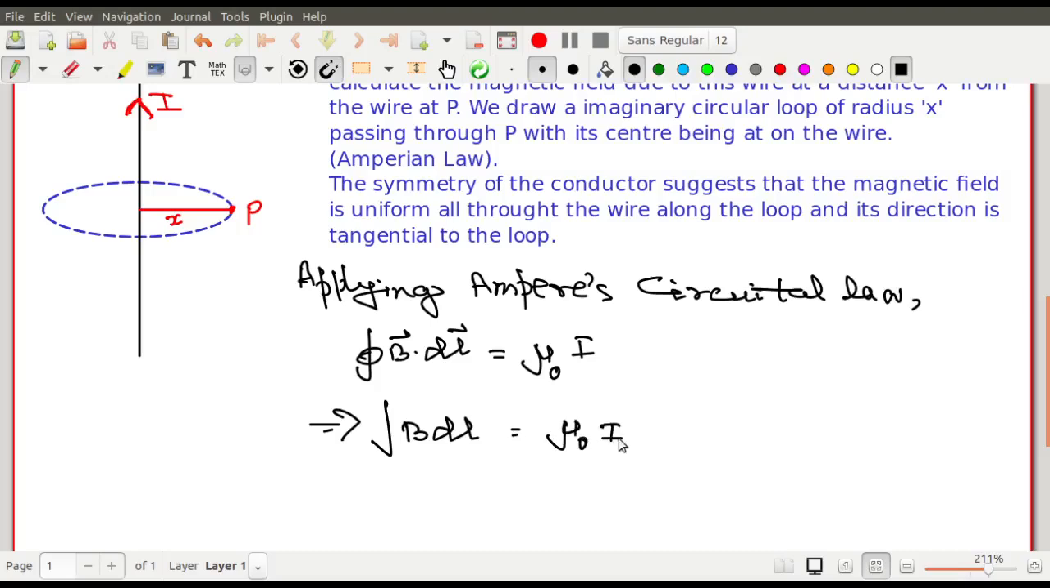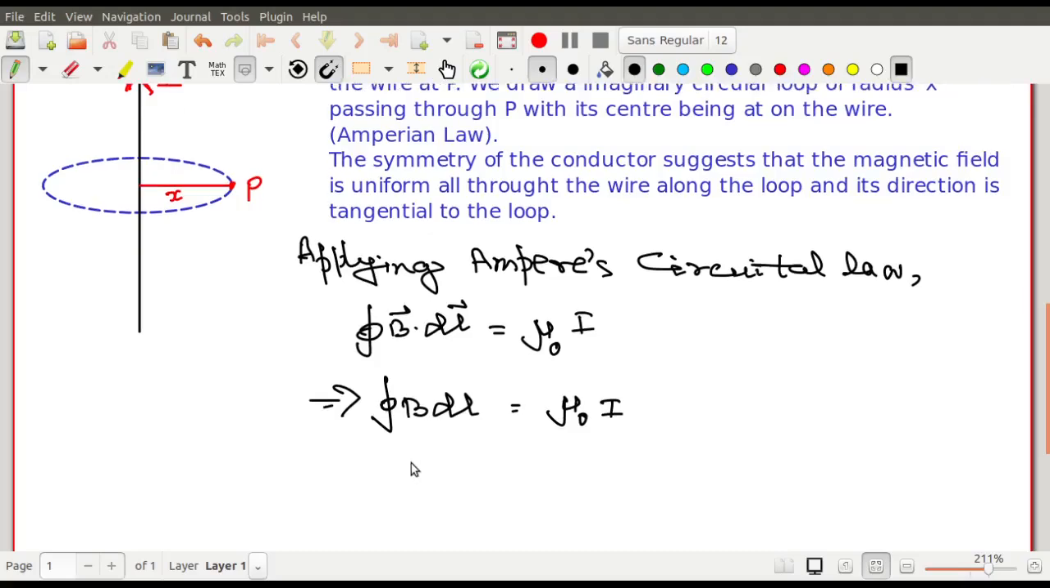Now comes the most important part of it. The most important part over here is that you can take this B outside the integral. That is what is most important. If you cannot take this B outside the integral, then you see that this Ampere circuital law is of no use to us. If we cannot bring this B outside the integration, then Ampere circuital law is completely useless, right?